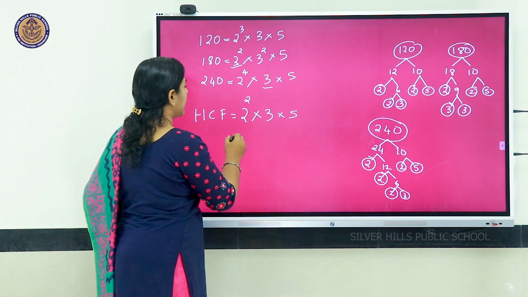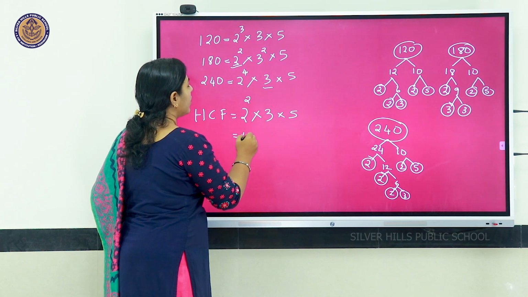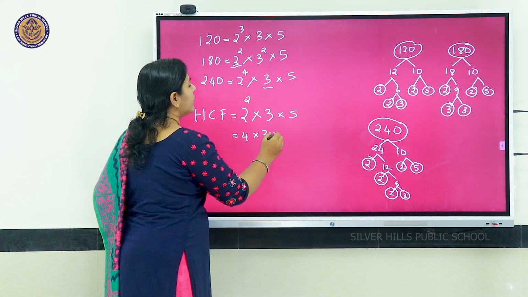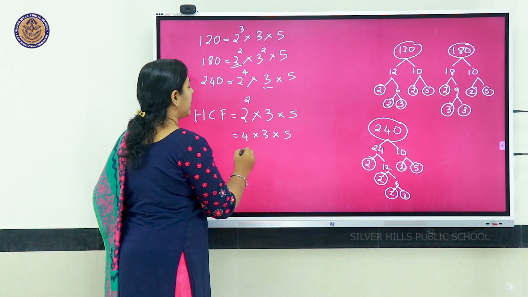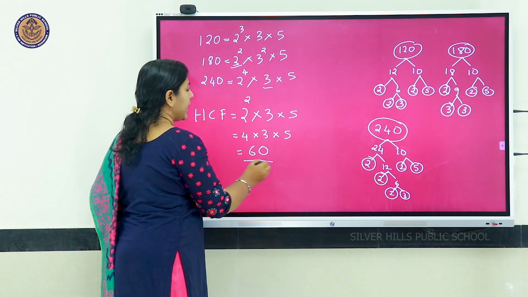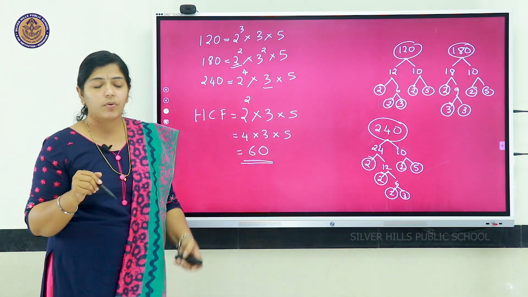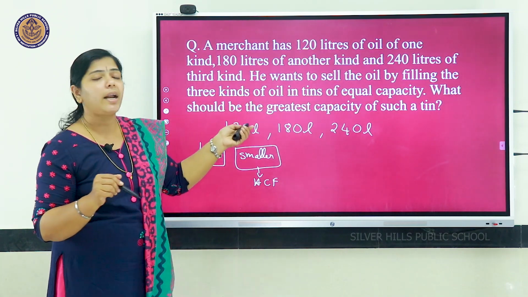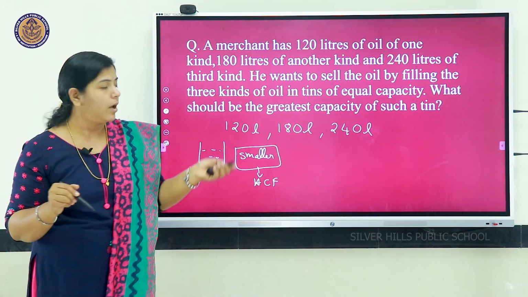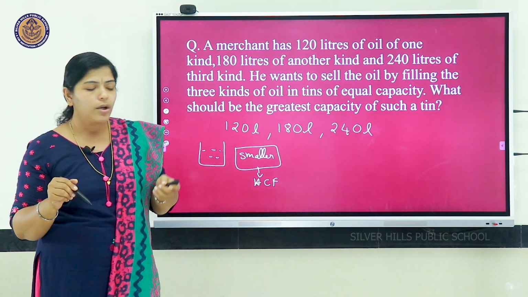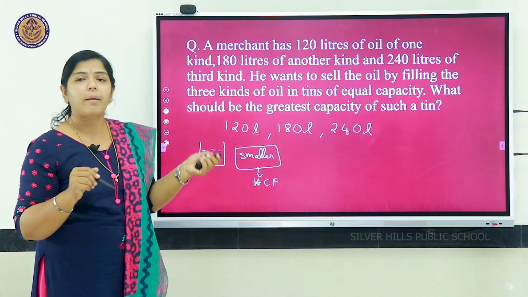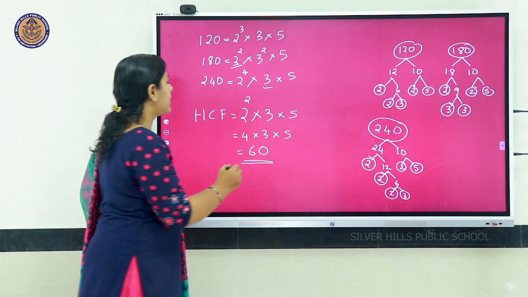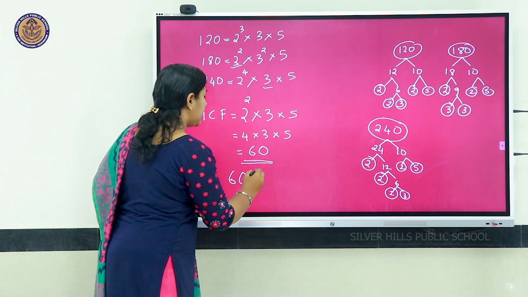So, what is the HCF? 2 square, 4 into 3 into 5, that is 12 into 5, 60. HCF is 60. So, what were you asked to find? You are asked to find what should be the greatest capacity of such a tin. All the units are given in liters. So, therefore, the greatest capacity of the tin is 60 liters.